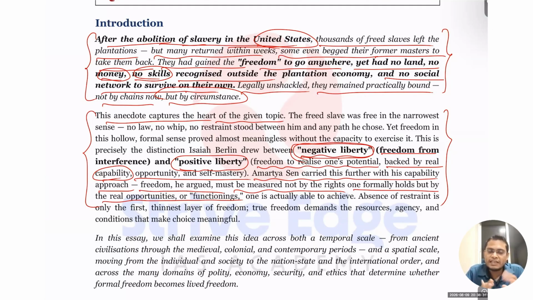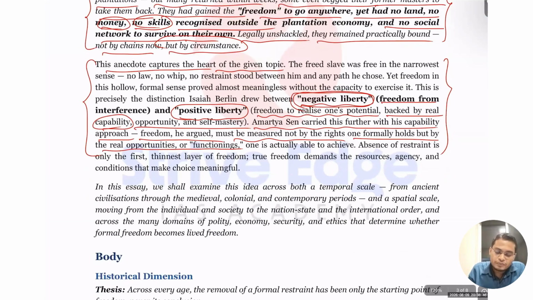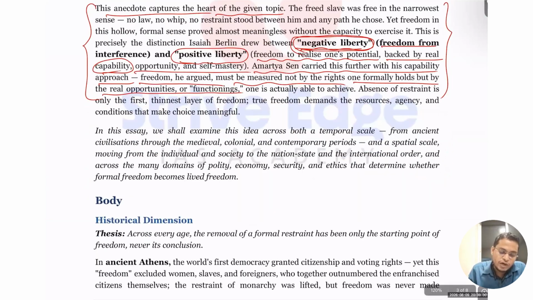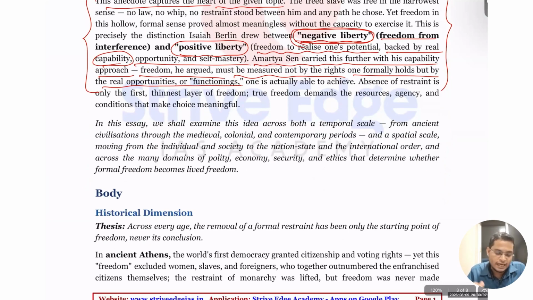So we need to increase the capability of each and every person so that they can utilize it to grow. That capability can be improved by providing education, health, nutrition, skills, institutional capability, grievance redressal. That is what we are going to see in a later part. So this essay basically talks about moving from negative liberty, just the absence of restraint, to facilitating that person to benefit the society and realize their full potential. This is the connecting line you have to write after this anecdote.